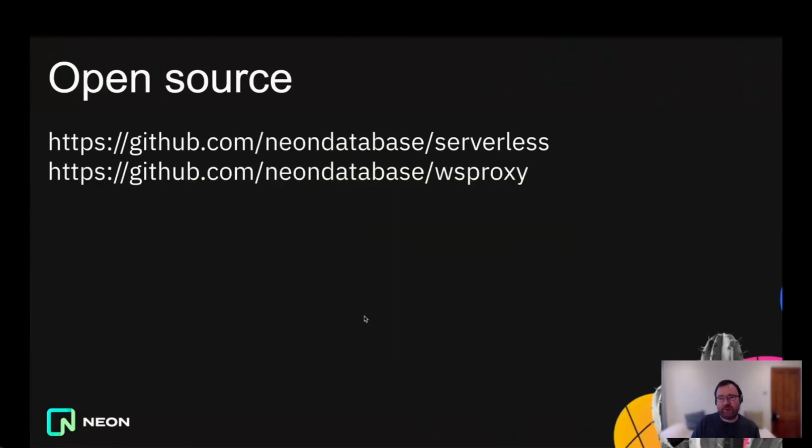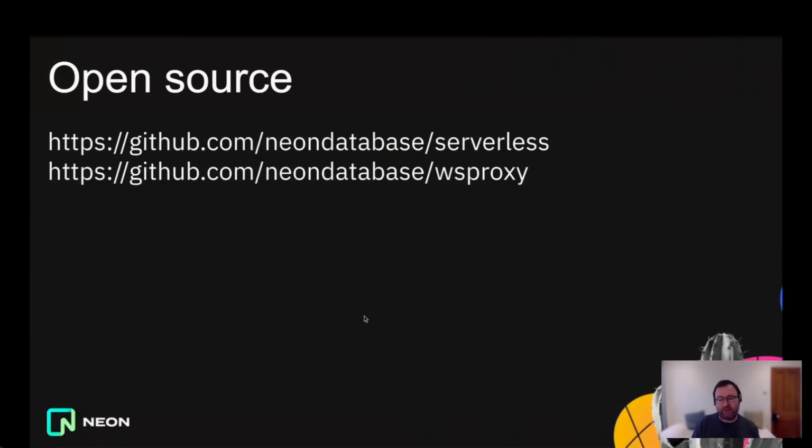Neon is a big fan of open source. All the stuff that I talked about today is available on GitHub. The addresses are here, so you can see what we've done. You can build on top of it, you can fork it, or you can actually use it to make your own Postgres instances accessible over WebSockets.